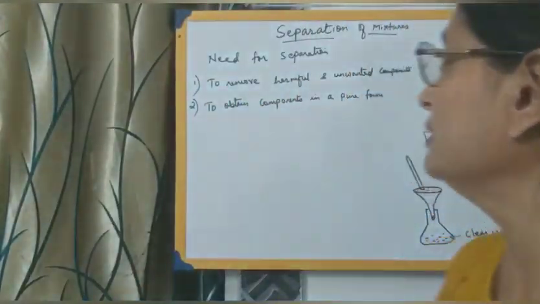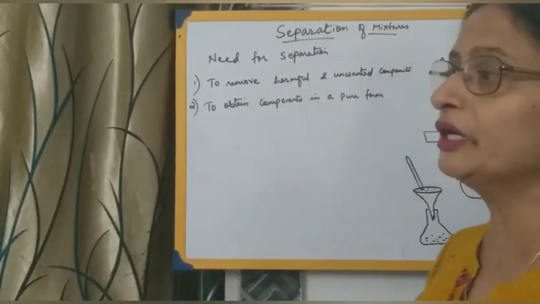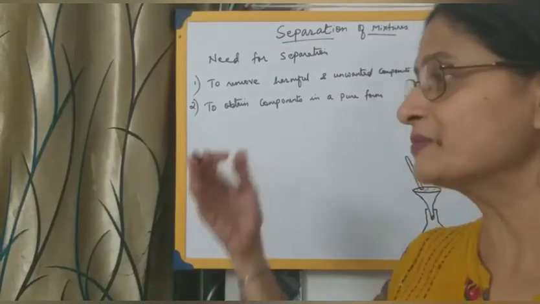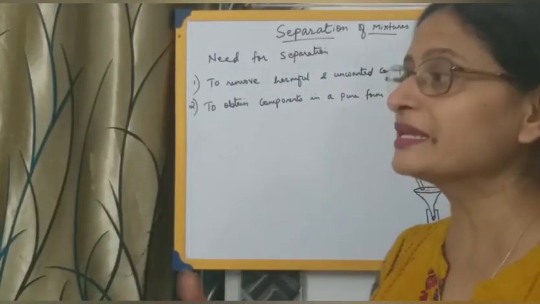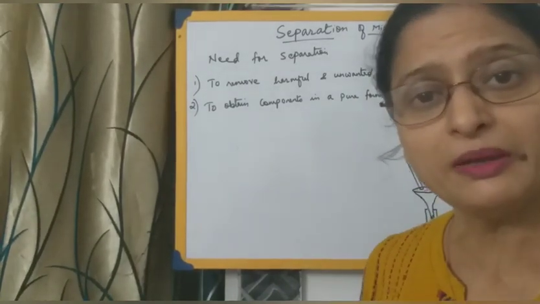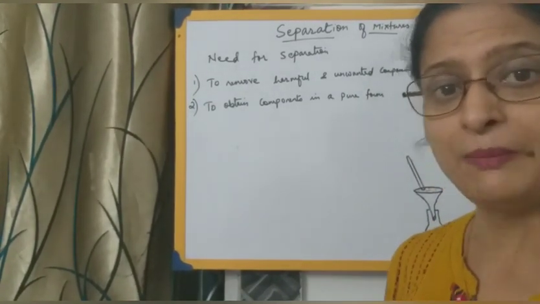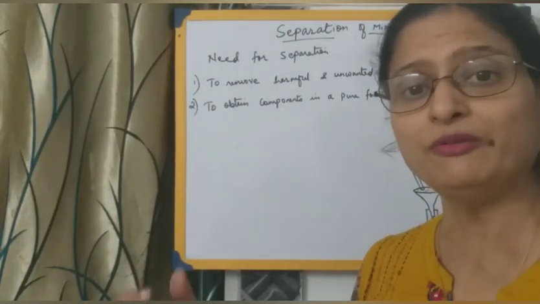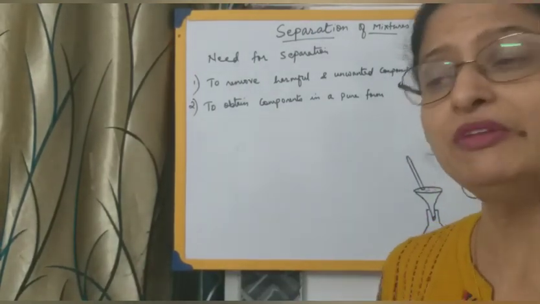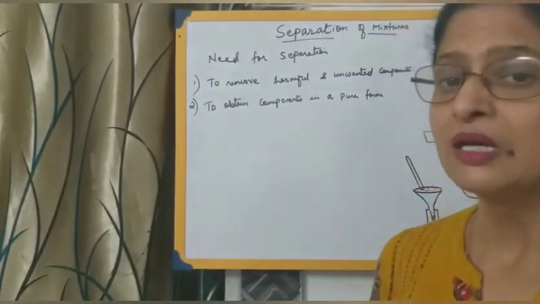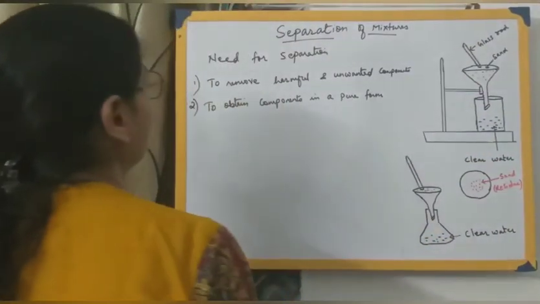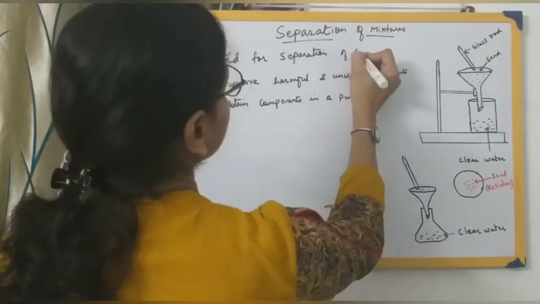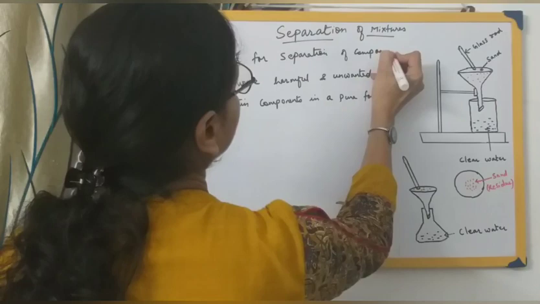So the two reasons here are either to remove the harmful and unwanted components, or to obtain the components in a pure form. If sand or stones are present, they may be unwanted, so we need to separate them out. But if you talk about sugar and water, sugar is not harmful or unwanted, we can utilize sugar for some other purpose, and we can utilize water for some other purpose. So these are the two main reasons for separation of the mixture, that is, the need for separation of components of a mixture.